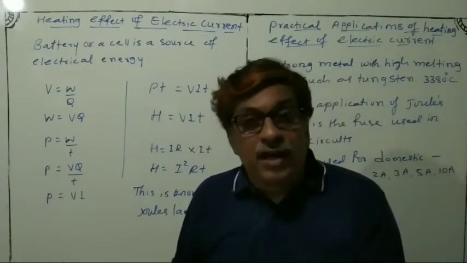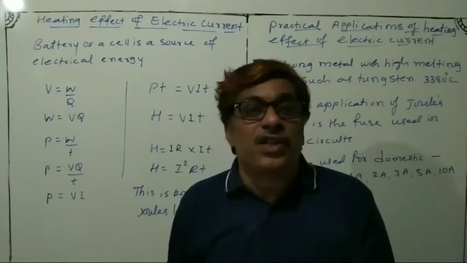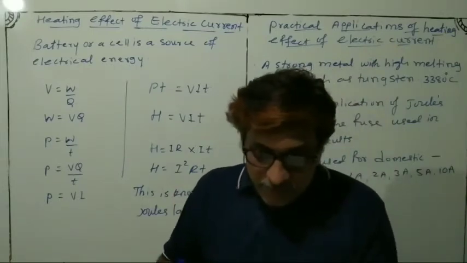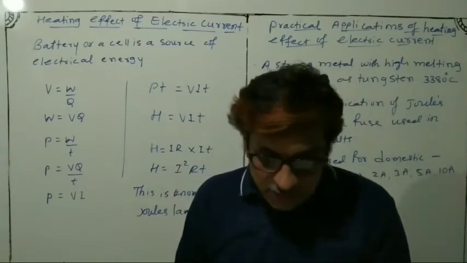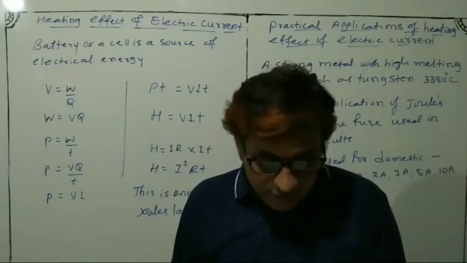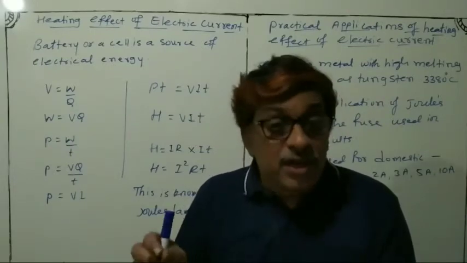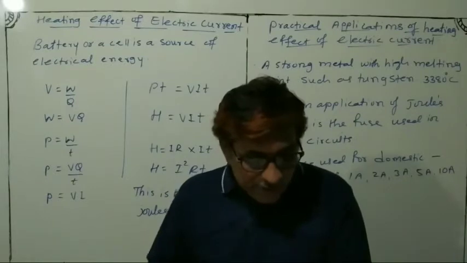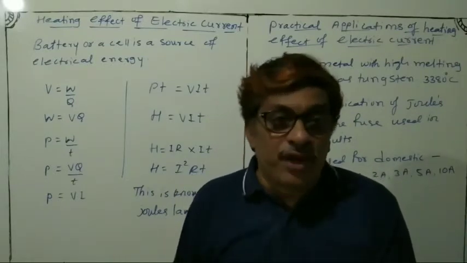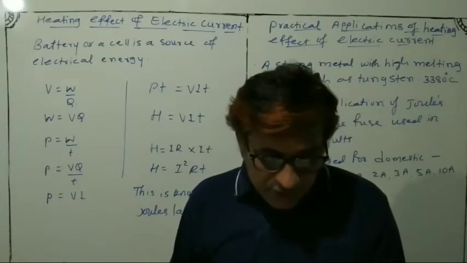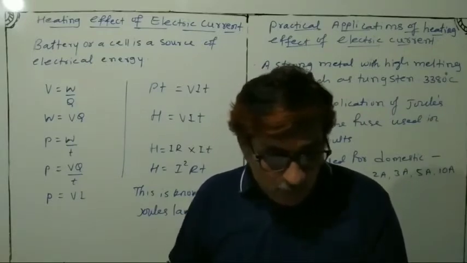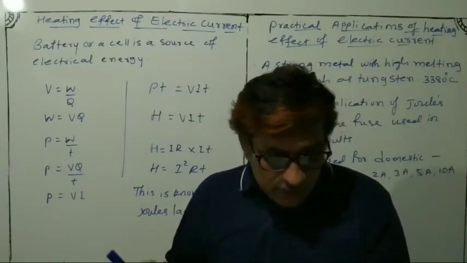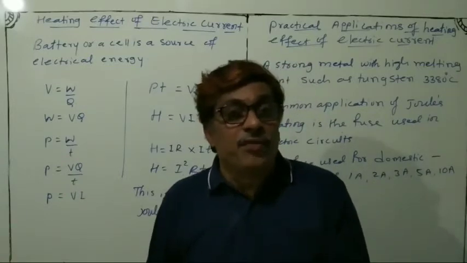On the other hand, try to understand, if the electric circuit is purely resistive, that is, a configuration of resistors only connected to the battery, the source energy continually gets dissipated entirely in the form of heat. So here heat will be produced. This is known as the heating effect of electric current. See, this is called the heating effect of electric current.